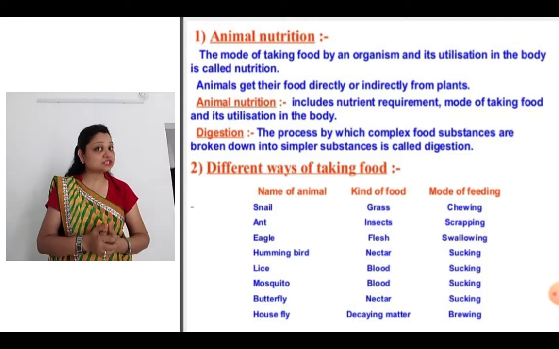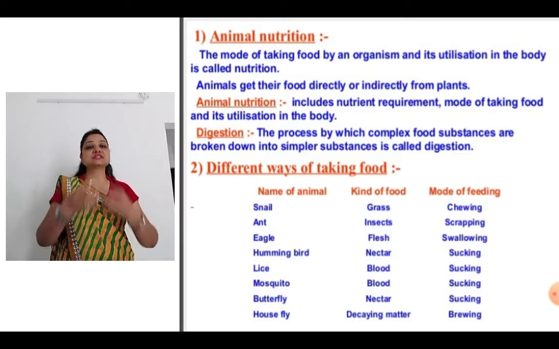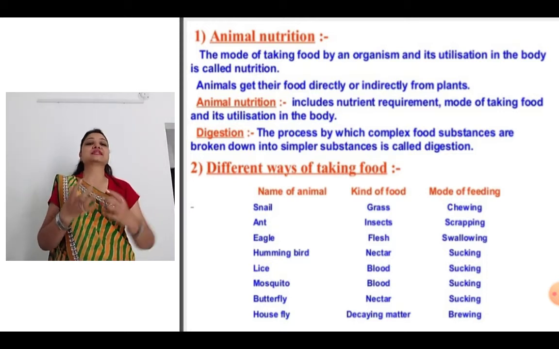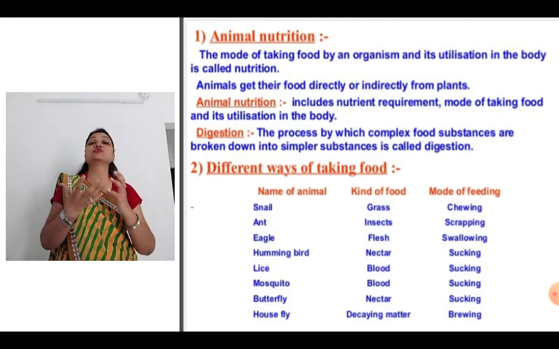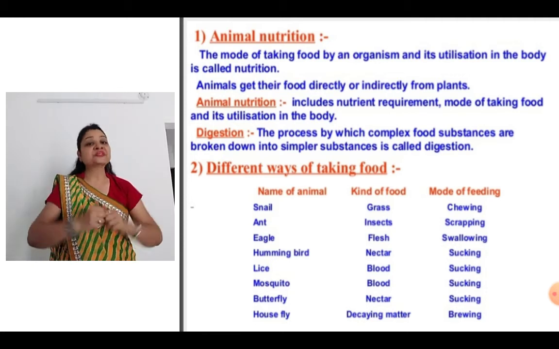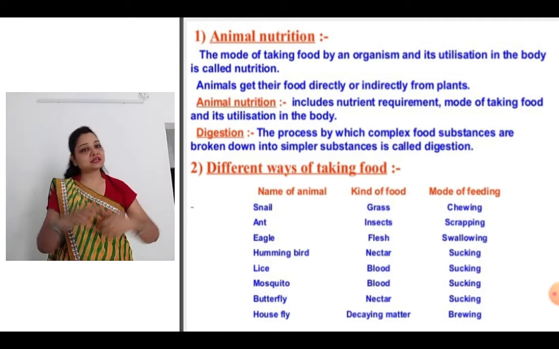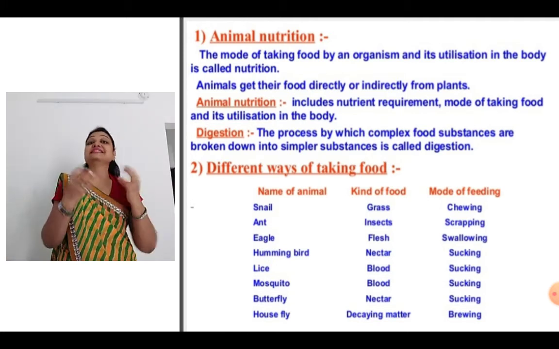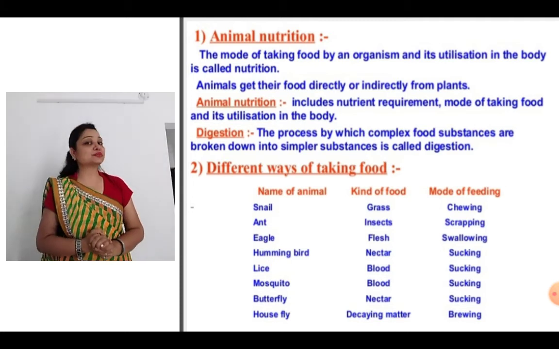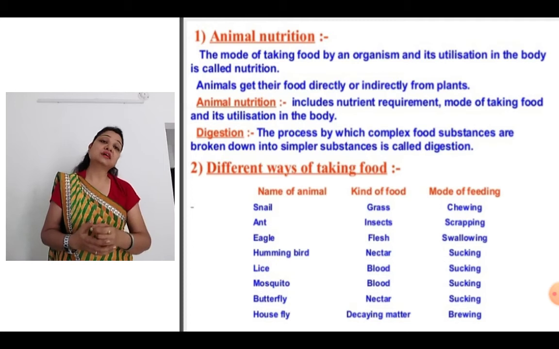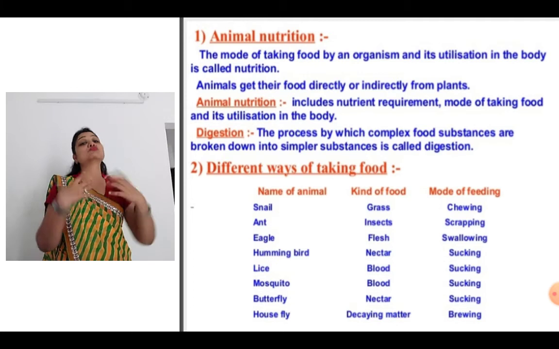Hummingbird, yesterday also we discussed. Yes, the kind of food is nectar and the mode of feeding is sucking. Then lice, you know very well the lice. Yes, their food is blood and they suck. Mosquito, blood, sucks. Butterfly, nectar, sucks. Housefly, decaying matter, and they brew it. So these were a few examples, because anytime I can ask you any example, or I can give you the example and ask you to tell me the food and the mode of feeding.